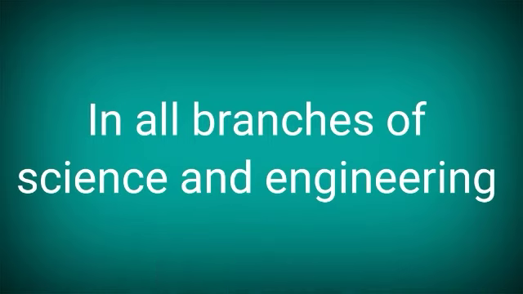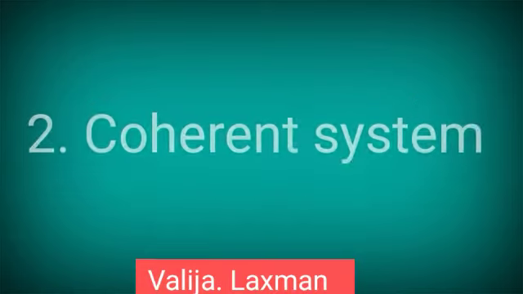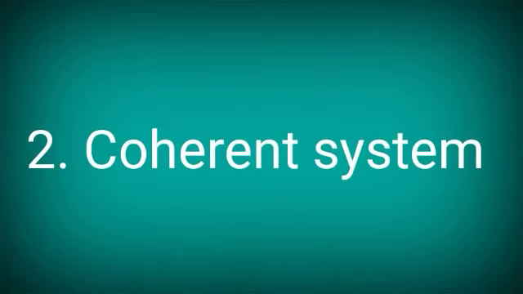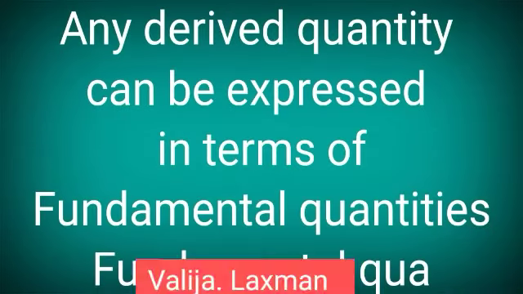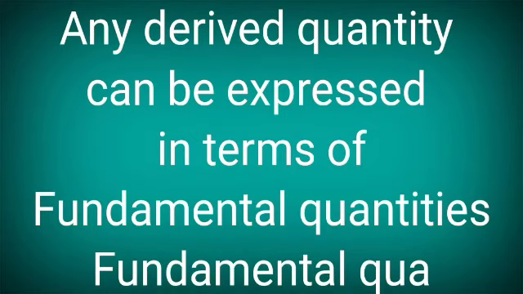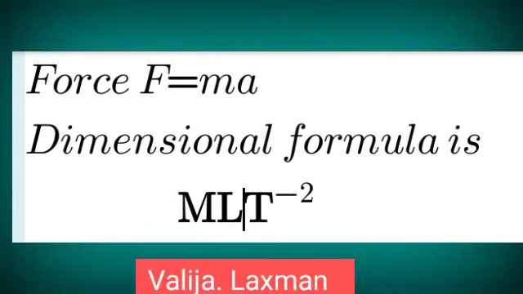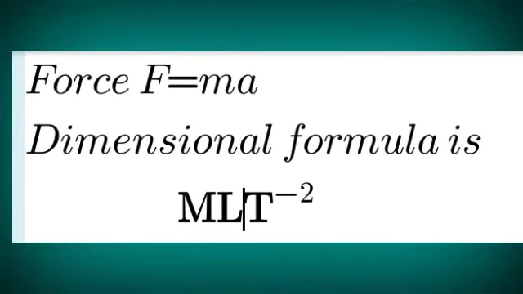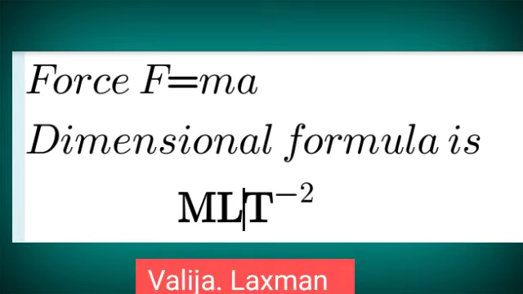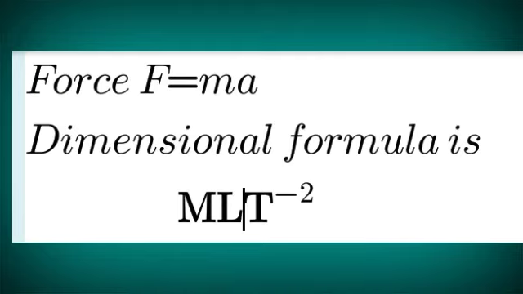SI system. Coming to the second point, it is treated as a coherent system. Coherent system means any derived quantity can be expressed in terms of fundamental quantities. For example, if you are taking force, the dimensional formula of force is MLT power of minus 2. Here M is the mass, L is the length and T is the time. They are the fundamental quantities.